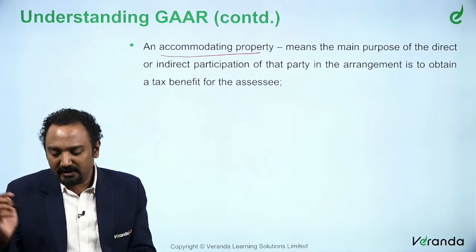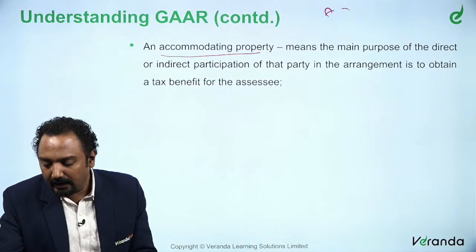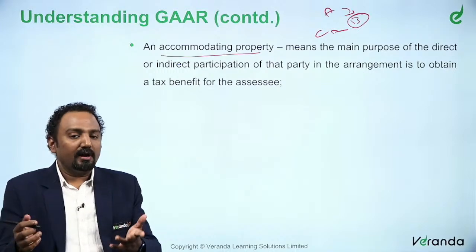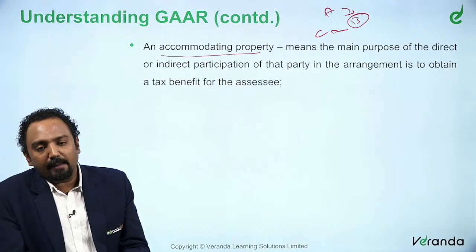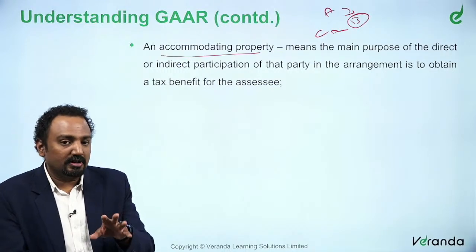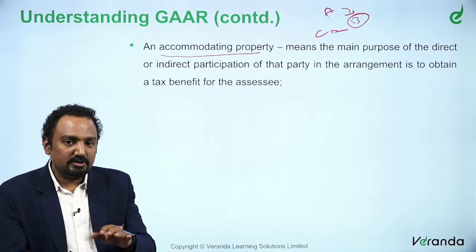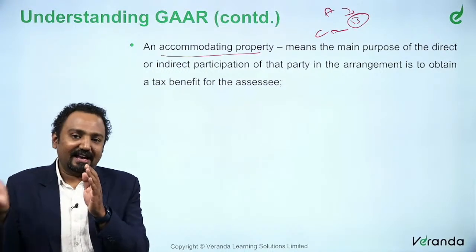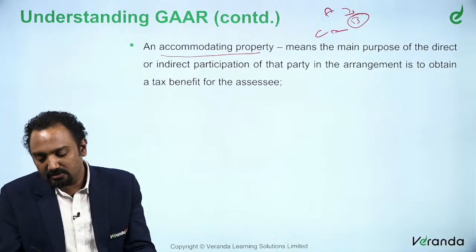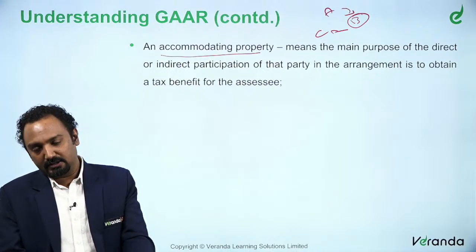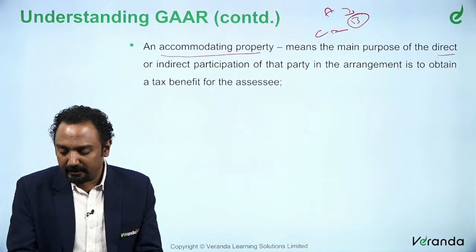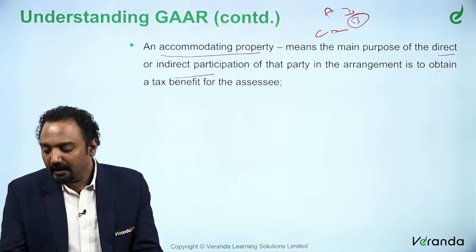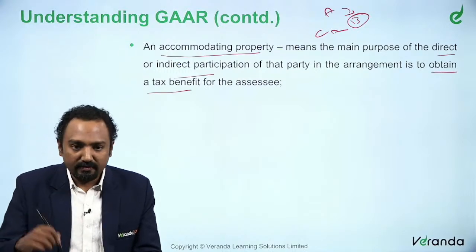In the earlier example, we are just speaking about A giving it to B, B giving it to C. Now B does not have a role at all, but just fits into the arrangement to see that there are some tax benefits happening in that particular location or jurisdiction, right? So this is the intention of this arrangement and nothing else. So that party which is adjusting into the arrangement is called an accommodating party. The main intention of the accommodating party is that it provides either direct or indirect participation, and it makes sure its intention is to obtain a tax benefit for the assessee.